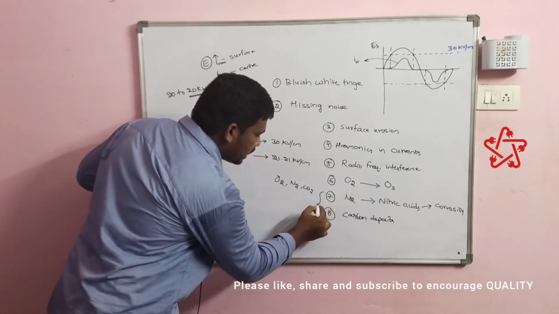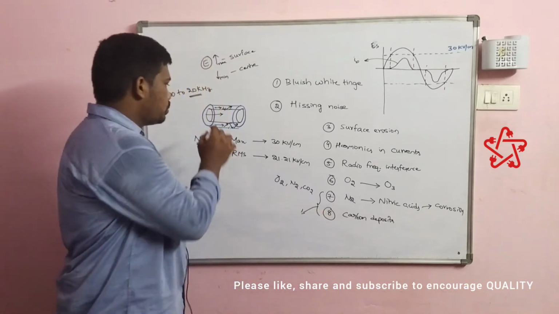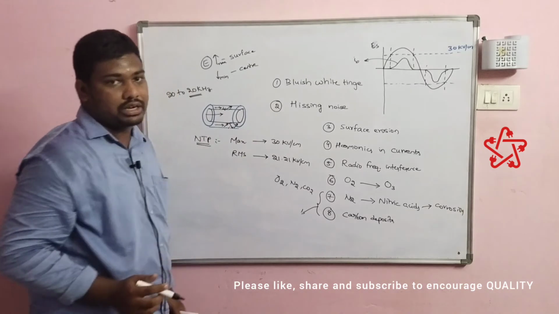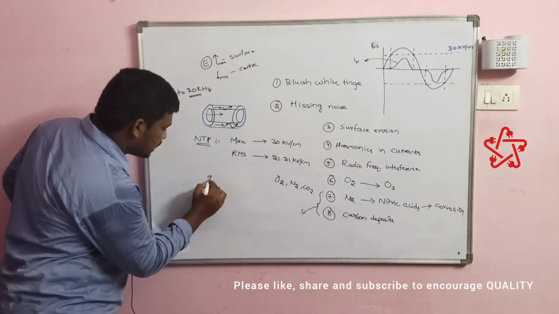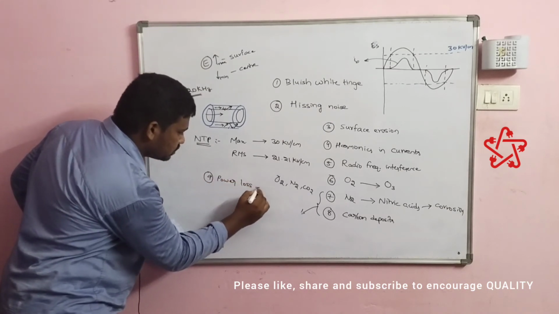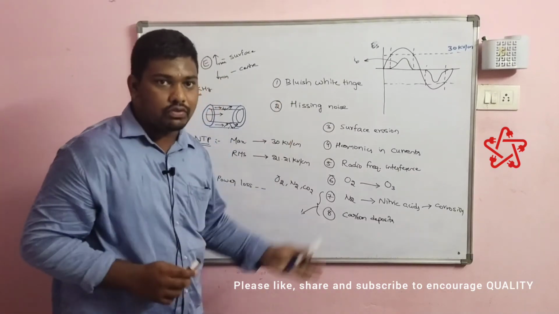So by the combination of these two we can experience small white powder-like filament elements on the surface of the conductor. Along with this, at last we can also experience power loss. So the following are the effects of corona.